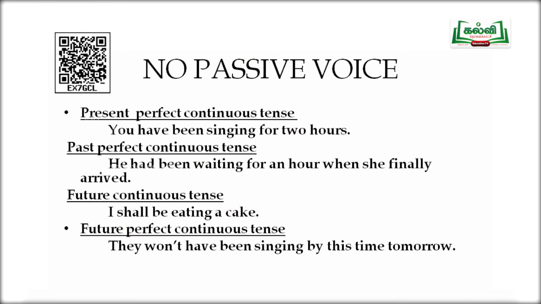You have been singing for 2 hours. Past perfect continuous tense: He had been waiting for an hour when she finally arrived. Future continuous tense: I shall be eating a cake. Future perfect continuous tense: They won't have been singing by this time. All these tenses don't have a passive form.